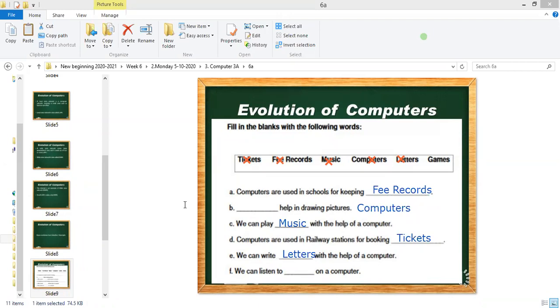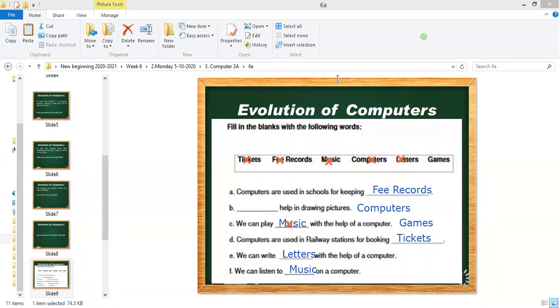I am telling you the answers for all the questions, and you will write the answers only. The last answer for this is music. It's just for the correction. We can listen to music on a computer, and we can play games on computer. So music is not there in that blank. The right answer would be games.